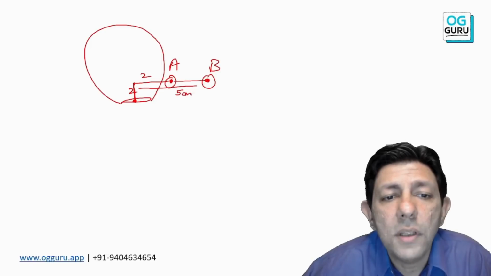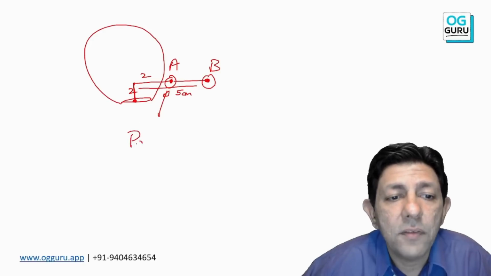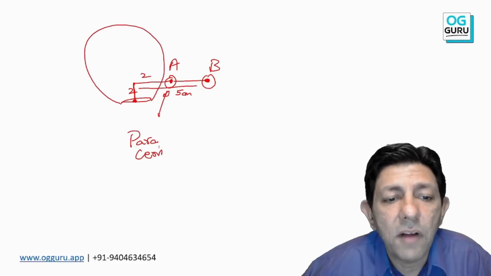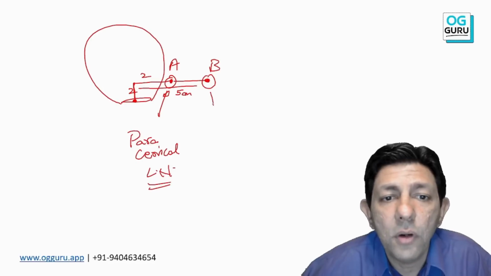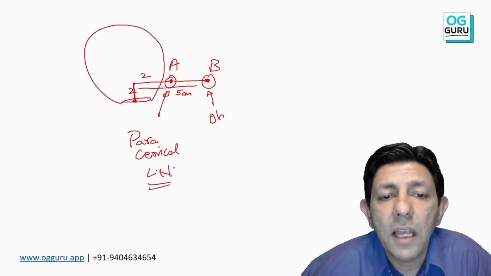At point A we have the paracervical lymph node or the parametrial lymph node, and at point B we have the obturator lymph node.